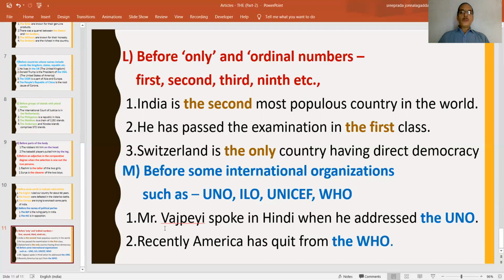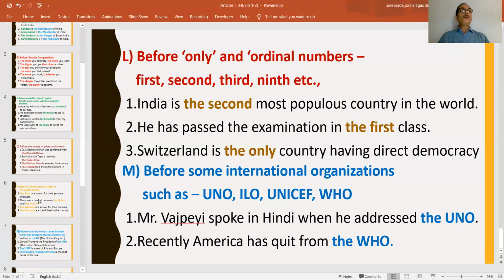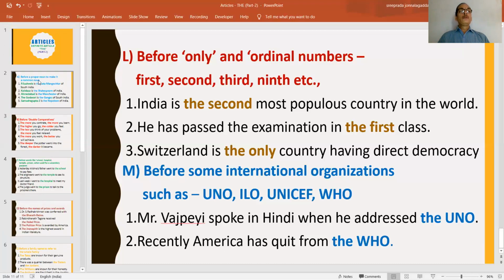For example, Mr. Vajpayee spoke in Hindi when he addressed the UNO. When he addressed the UNO, we have to say, not UNO. Recently, America has quit from the WHO, the World Health Organization. So like this, we can use the before certain words.